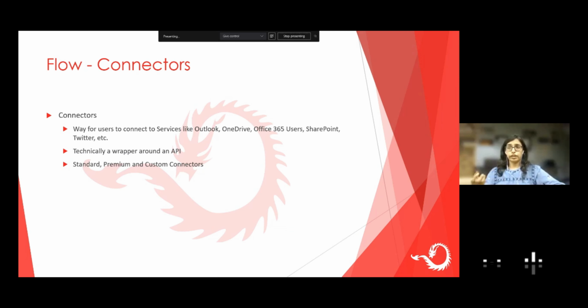There are three types of connectors: standard, premium, and custom connectors. Standard connectors are the connectors which are part of Office 365 licenses. Premium connectors are only part of specific flow plans. When we talk about flow licensing, you will understand this more. And then there are custom connectors. People who are developers can use their own APIs to develop custom connectors. So if something is not available as a connector in Power Automate, that doesn't stop you from building your workflows. You can have your developers use their own API to build the custom connectors.